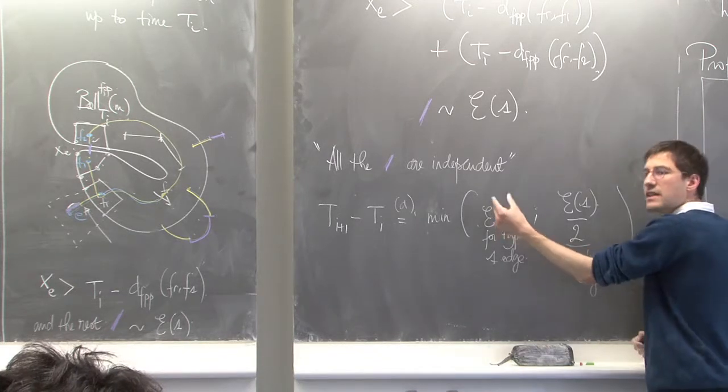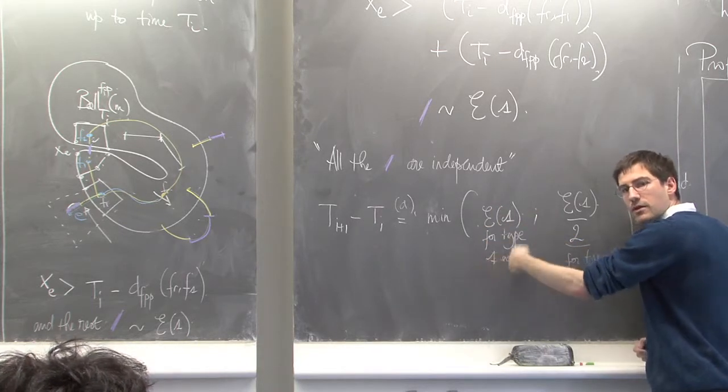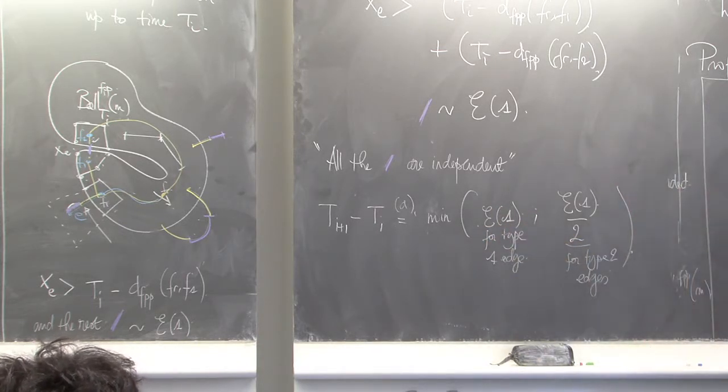I mean, these are independent copies, and how many of these? The number is the number of type 1 edges.